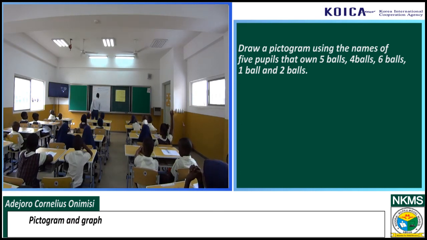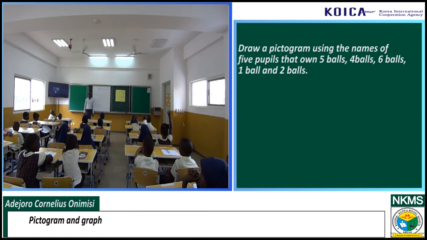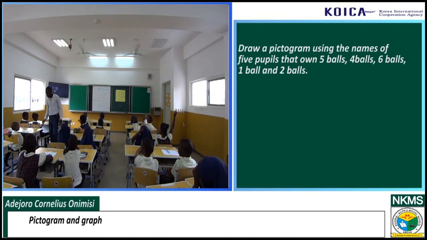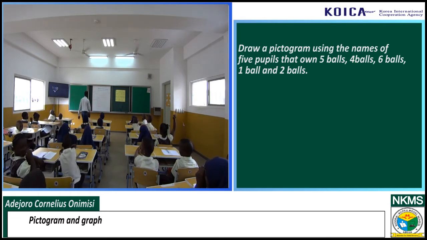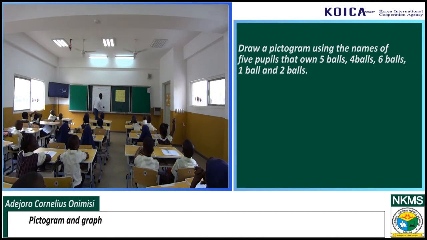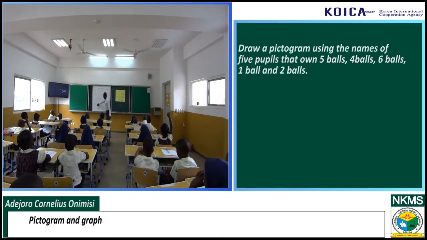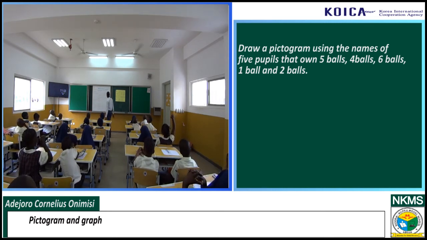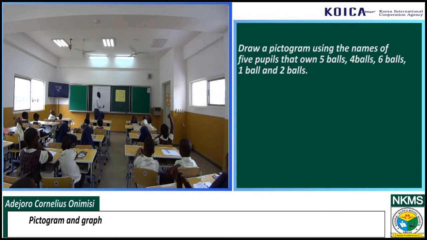We'll add Salamotu here. Then we have Usman. Now, this is the name of pupils here. We have the names of pupils. And here will be apple. So we want to look at the number of apples that will be allotted to each of them.